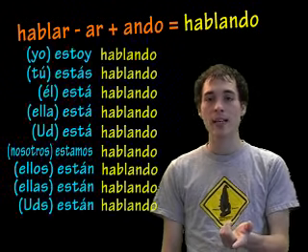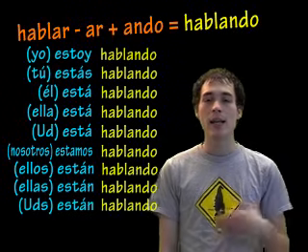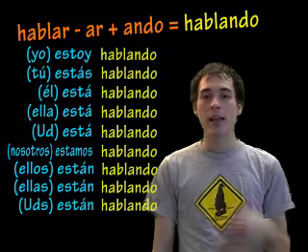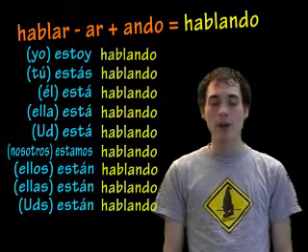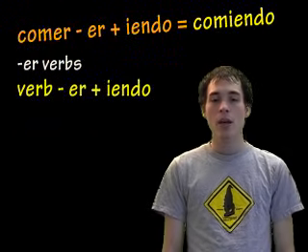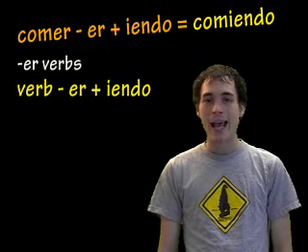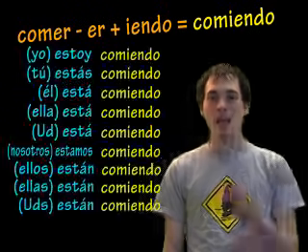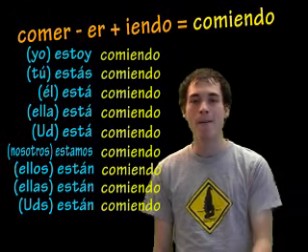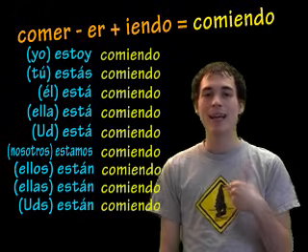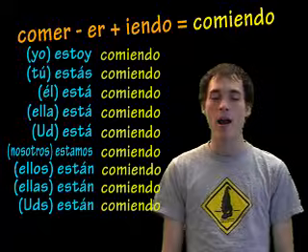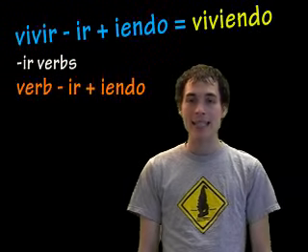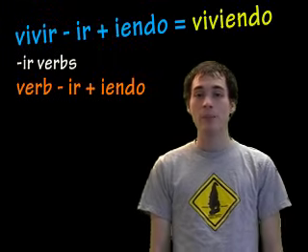You are talking, estás hablando. He or she is talking, está hablando. We are talking, estamos hablando. They are talking, están hablando. For an ER verb, comer, to eat, take off the ER and add I-E-N-D-O, and we have comiendo, eating. Estoy comiendo, estás comiendo, está comiendo, estamos comiendo, están comiendo. Okay? For an IR, vivir, to live, take off the IR and add I-E-N-D-O. Then we have viviendo, living.